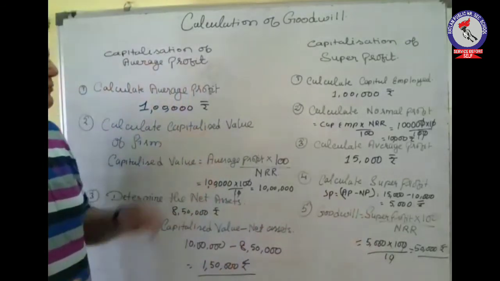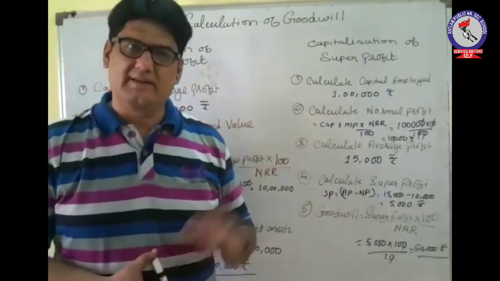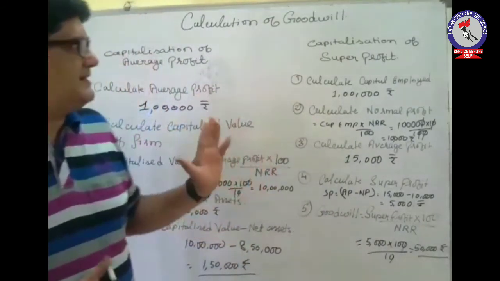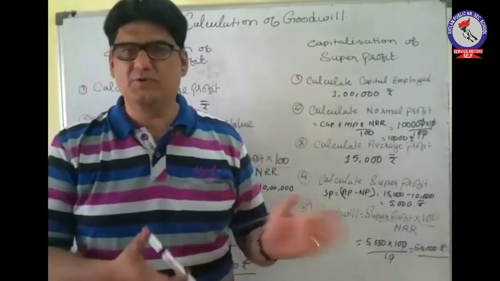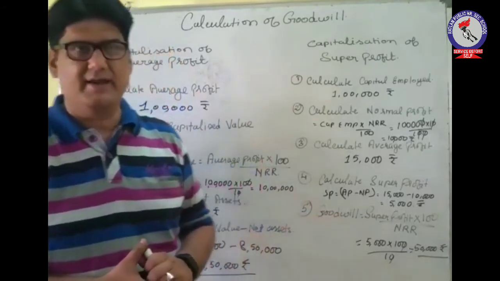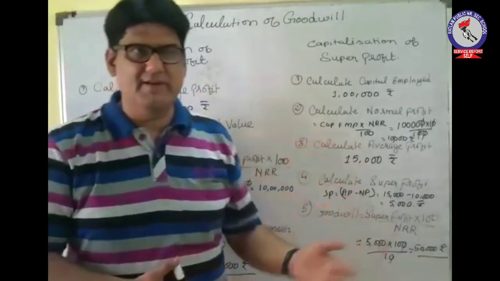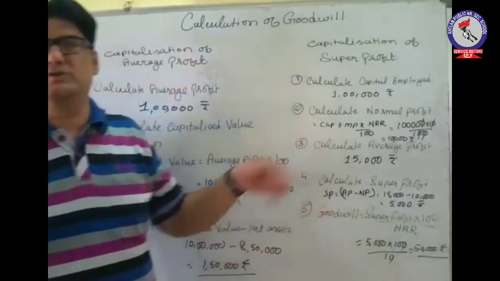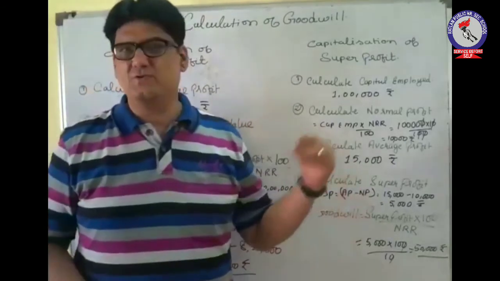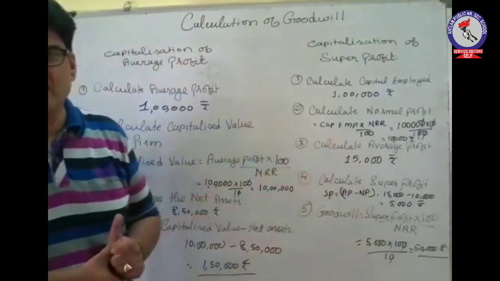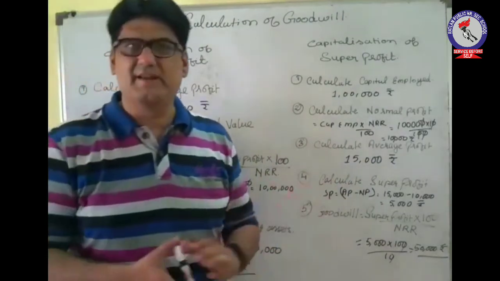So this is how you have to calculate the goodwill by the capitalization method: capitalization of average profit method, and capitalization of super profit. Both these things can be done. So this completes the overall concept related with goodwill. We have gone through the basics. We have gone through the various types of calculation of goodwill by average profit, super profit, and capitalization method. Now all these things will help you in solving the various numerical